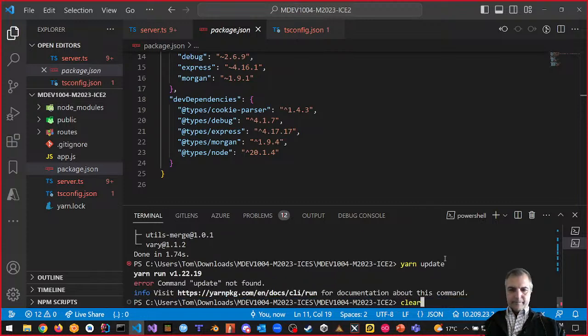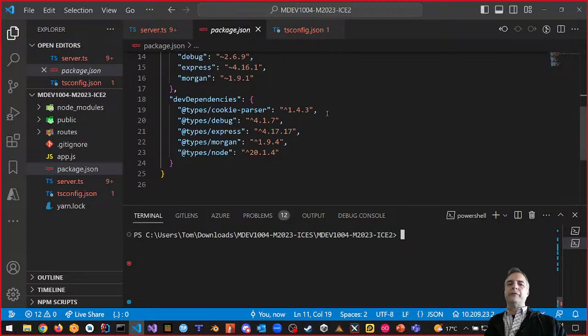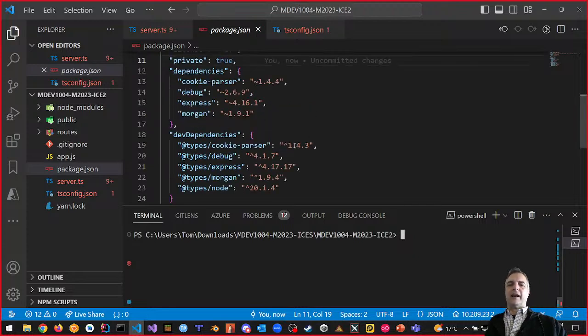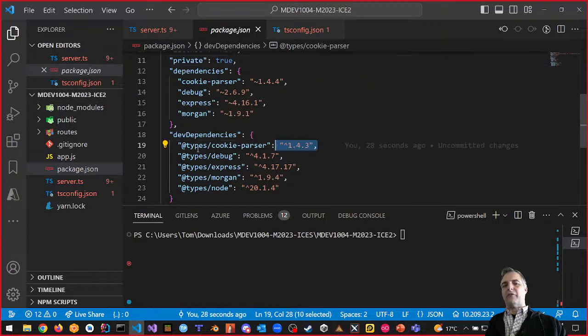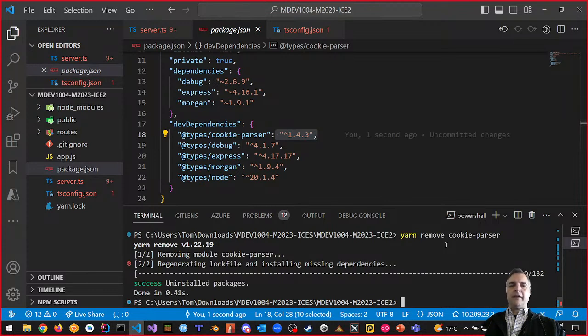Nope. So what if I remove cookie parser and I add it back in? Well, cookie parser has an older version for my type definition. I think we're good with cookie parser, right? Let's try it anyway. We'll say yarn remove cookie parser. Now this one we're not going to put minus dev because, and by the way, is it yarn remove or is it yarn RM? What is it? So yarn remove worked. It removed cookie parser.